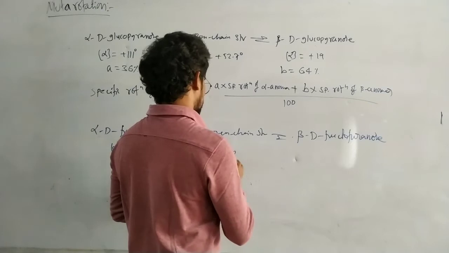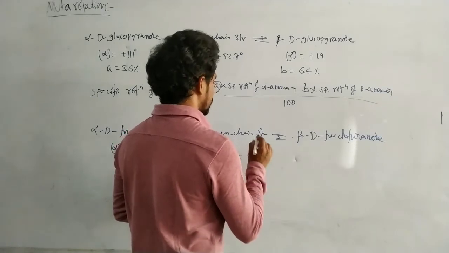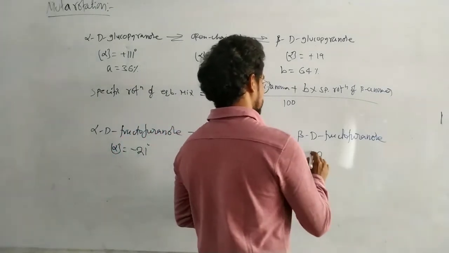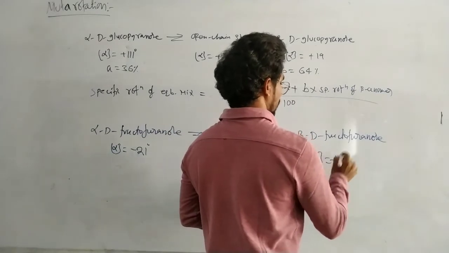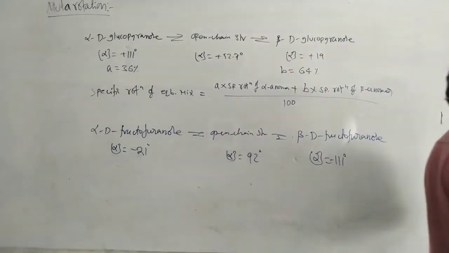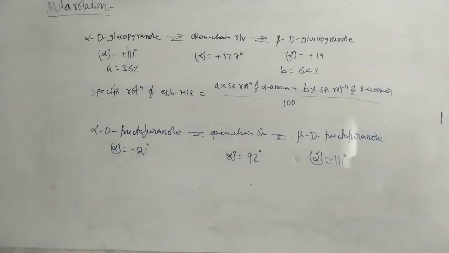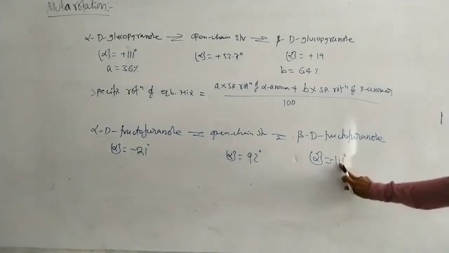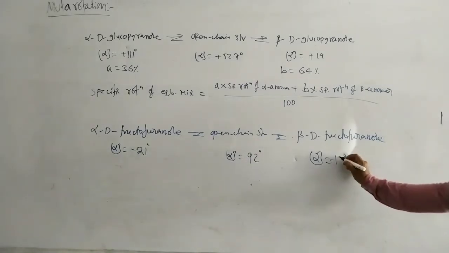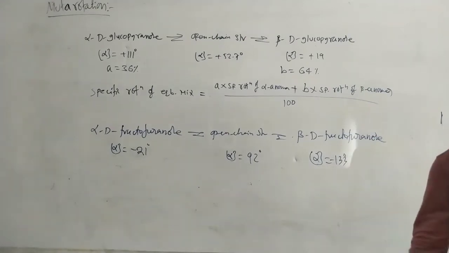This one has specific rotation 92 degrees. This one has specific rotation 111 degrees. Okay, sorry, 133. So 133, 92, minus 21. Minus, because fructose is levorotatory.